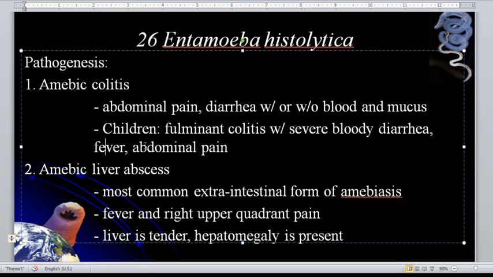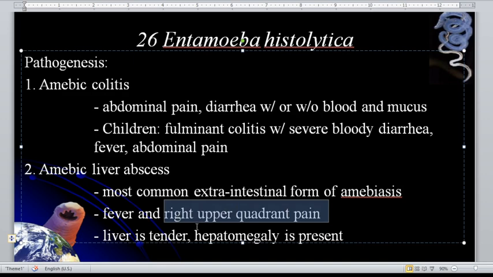Okay? So, aside from that, we have the amoebic liver abscess. And this is the most common extraintestinal form of the amoebiasis or the amoebic dysentery. There is the presence of fever and right upper quadrant pain. The right upper quadrant pain that is experienced by the infected individual, that is actually the cardinal sign of amoebic liver abscess.